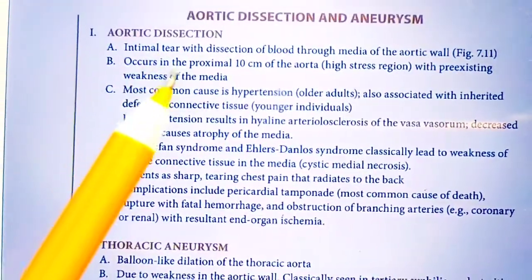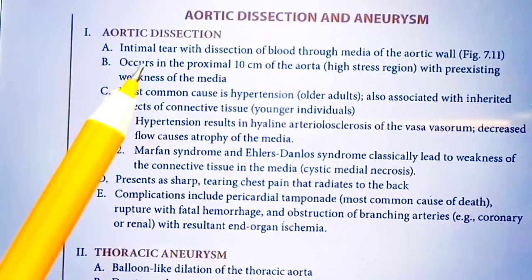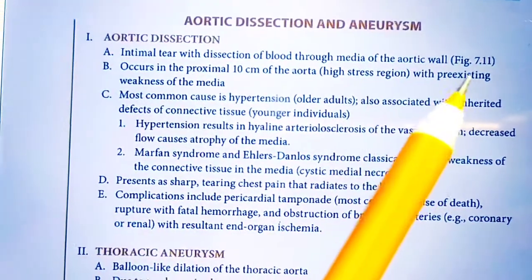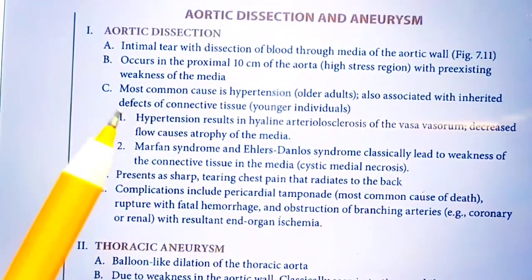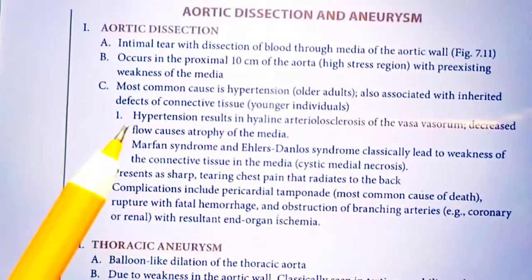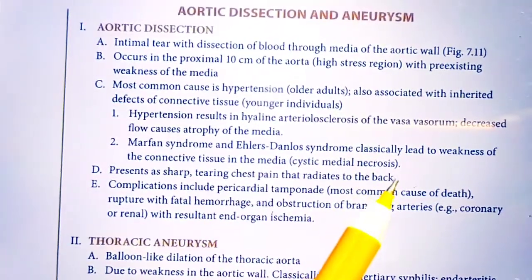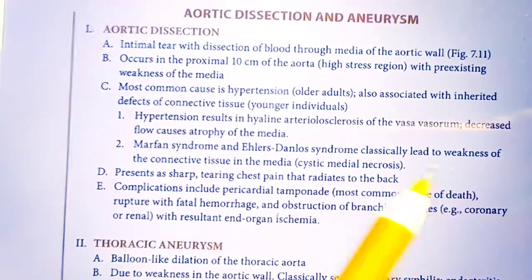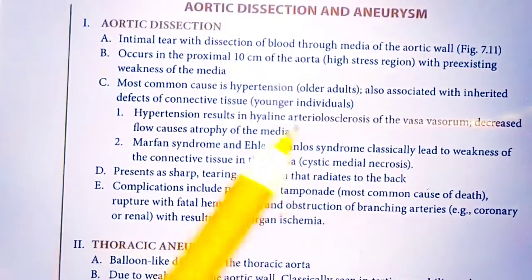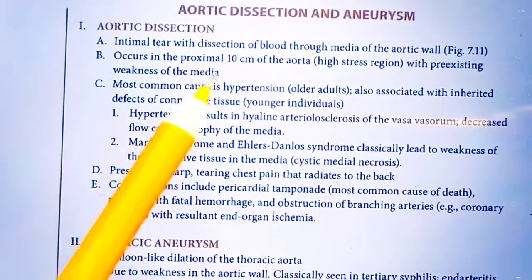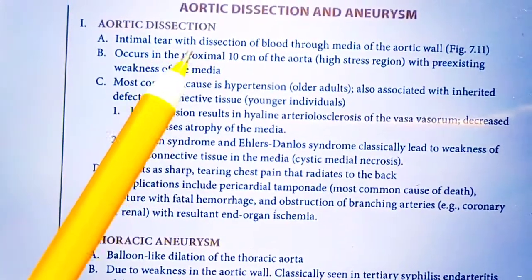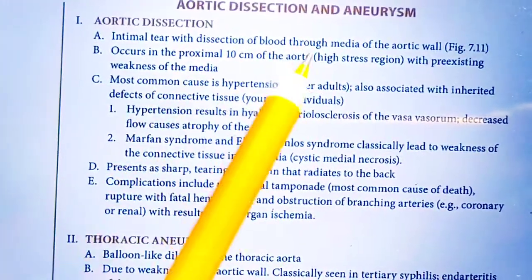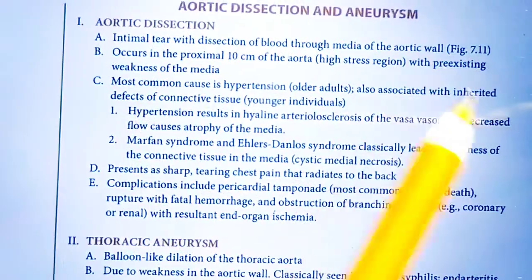Aortic dissection. So what is aortic dissection? In aortic dissection, an intimal tear occurs with dissection of blood through the media of the aortic wall, and generally this is associated with hypertension patients, and also Marfan syndrome and Ehlers-Danlos syndrome, because these are connective tissue disorders. This causes weakness of the connective tissue in the media, and this will result in aortic dissection. Dissection means intimal tear with dissection of blood through the media of the aortic wall.